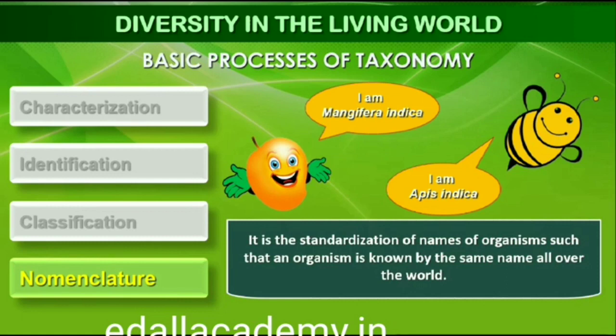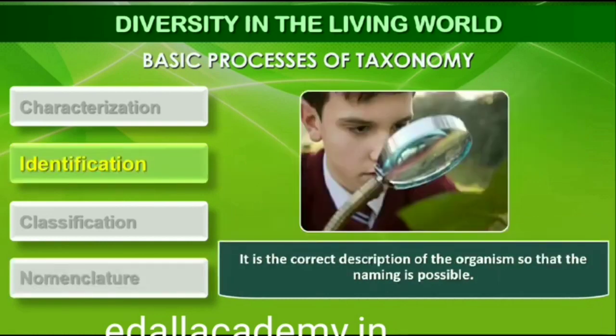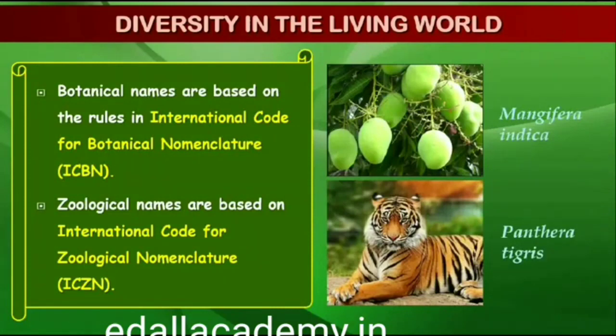Obviously, nomenclature or naming is only possible when the organism is described correctly and we know to what organism the name is attached to. This is identification. In order to facilitate the study, a number of scientists have established procedures to assign a scientific name to each known organism. This is acceptable to biologists all over the world. For plants, scientific names are based on agreed principles and criteria, which are provided in the International Code for Botanical Nomenclature, ICBN. You may ask, how are animals named? Animal taxonomists have evolved the International Code of Zoological Nomenclature, ICZN.